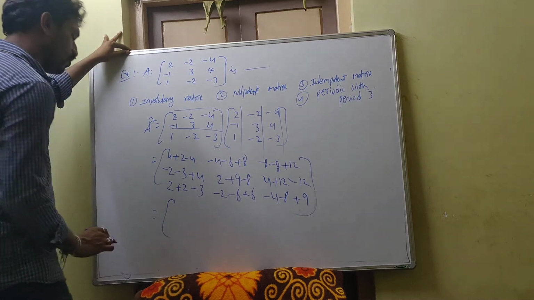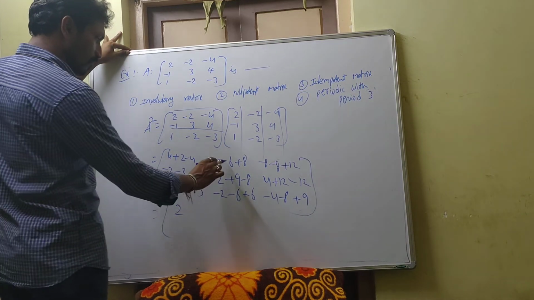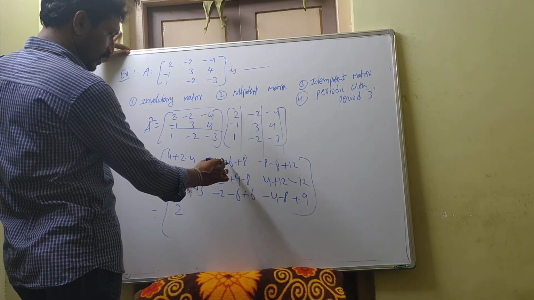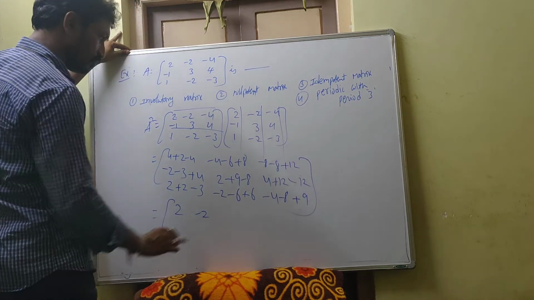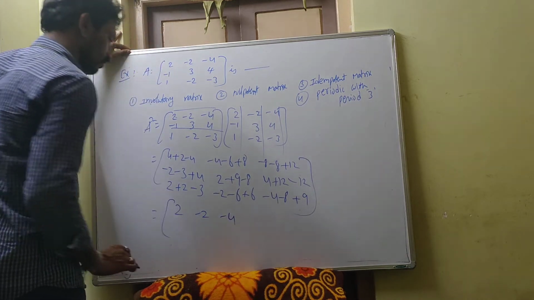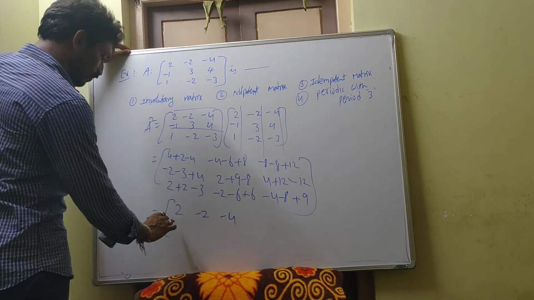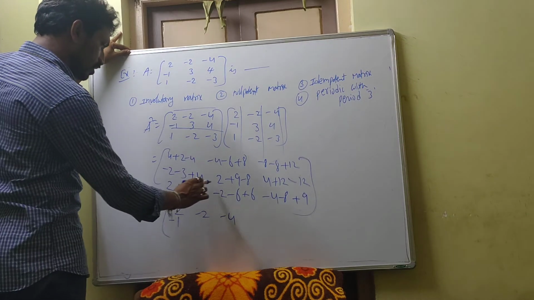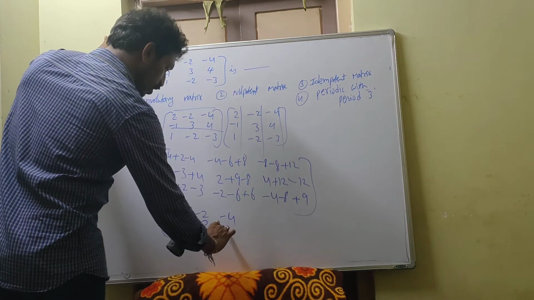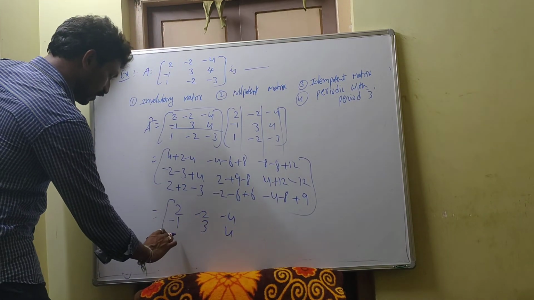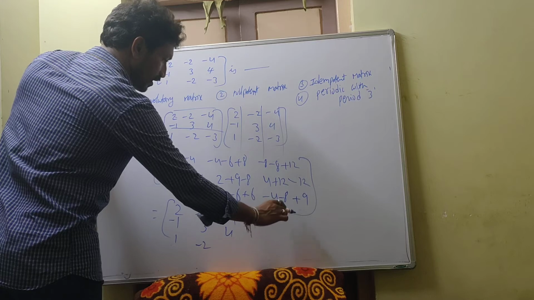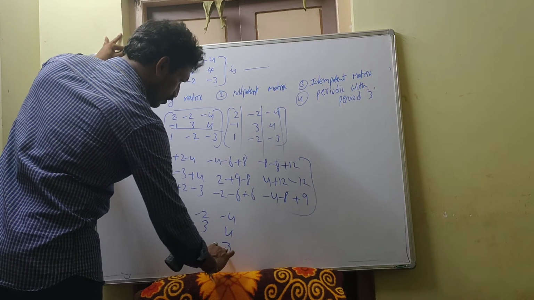So this is equal to 4 plus 2 minus 4, that is 2 only; minus 8 plus 8, sorry, minus 10 plus 8, that is minus 2; minus 16 plus 12, that means minus 4; minus 5 plus 4, minus 1; 2 plus 9, 11 minus 8, 3; 4 plus 12 minus 12, 4; 2 plus 2 minus 3, 1; minus 2 plus 6 minus 6, minus 2; minus 4 minus 8 minus 12 plus 9, minus 3.